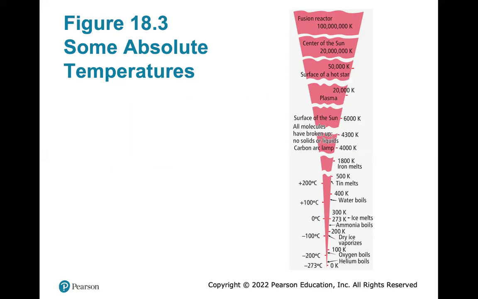Ammonia boils, ice melts at 273 K, water boils at 373 K, then further up, tin melts, and then 1800 Kelvin. Notice they've stopped the Celsius on the left-hand side. Iron melts. Then you have a carbon arc lamp at 4,000 Kelvin.